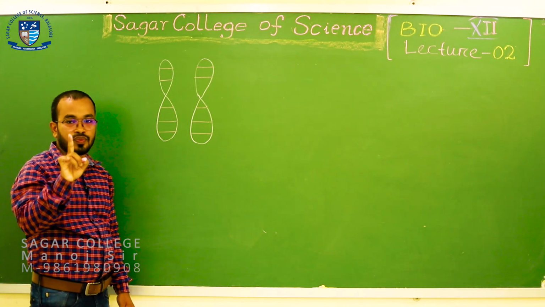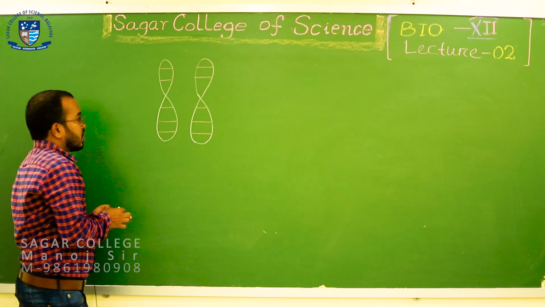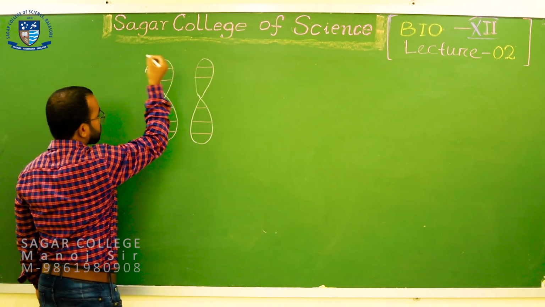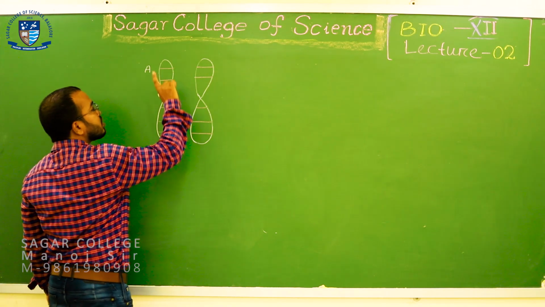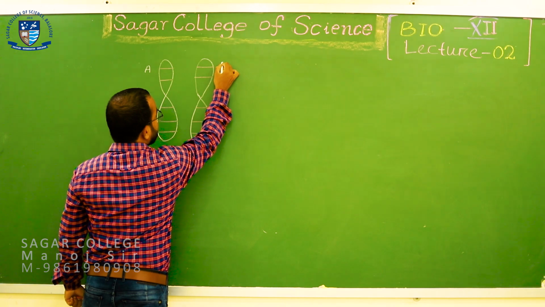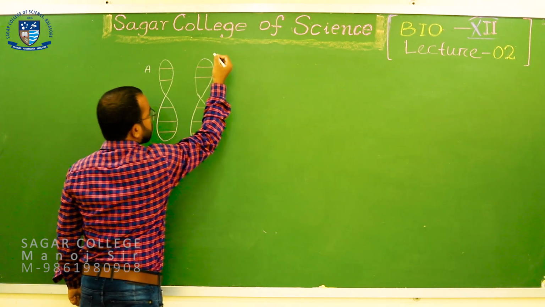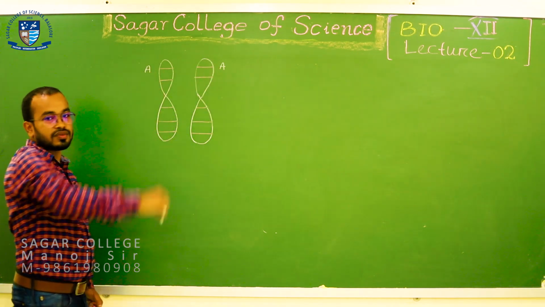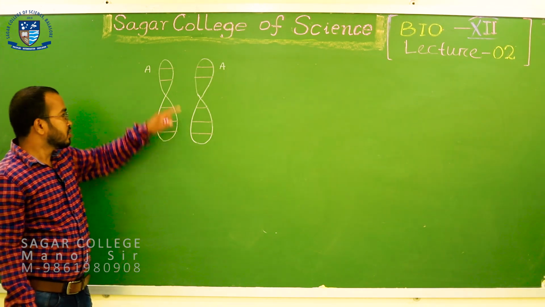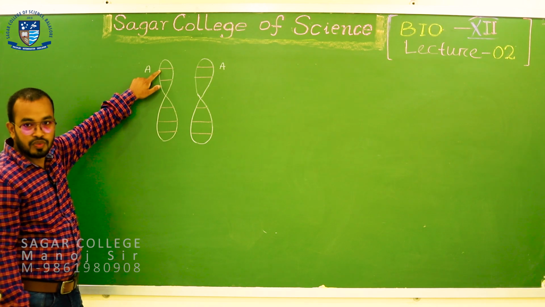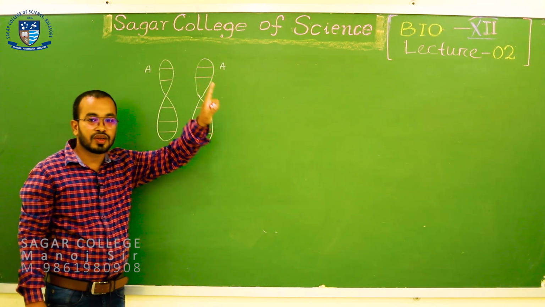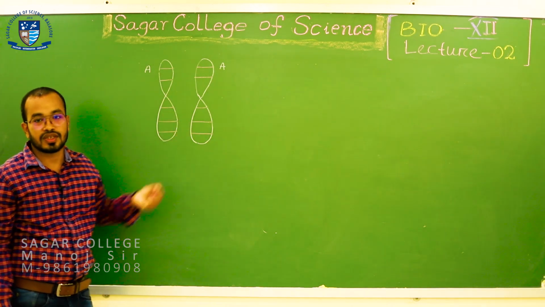For example, in the first chromosome I have a gene, which is gene A. At the similar locus of its homologous pair, I have the allele of the same gene. In this locus, capital A, the dominant allele, is present. Here also capital A, the dominant allele, is present.